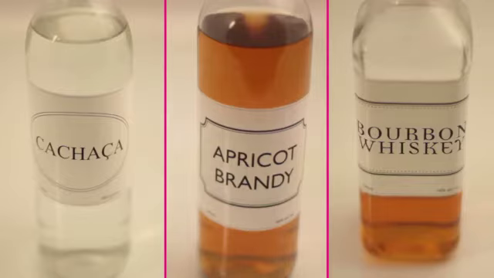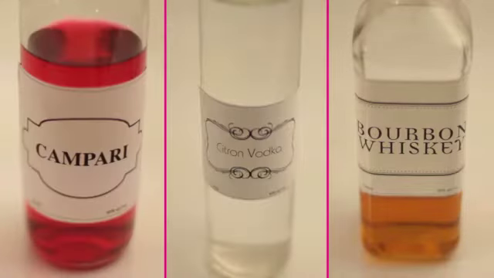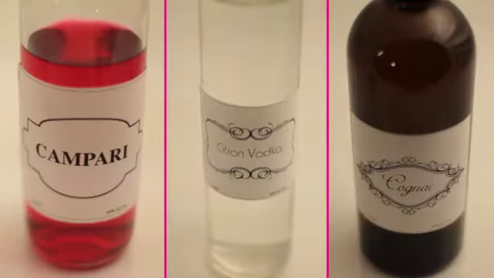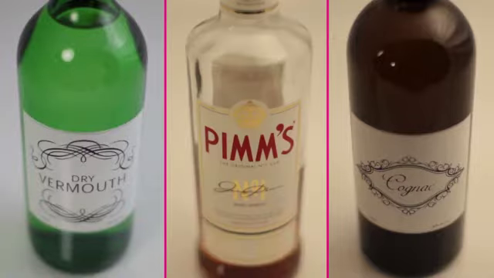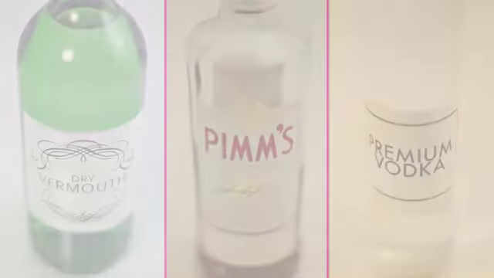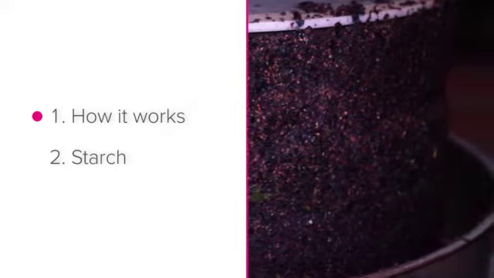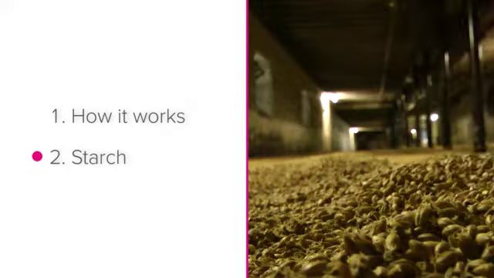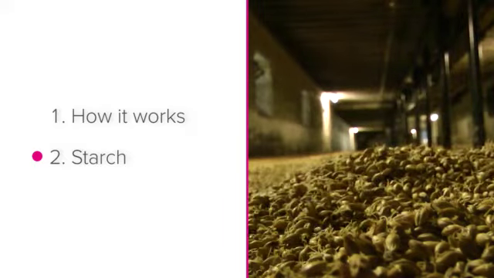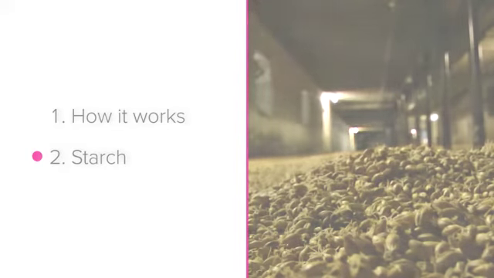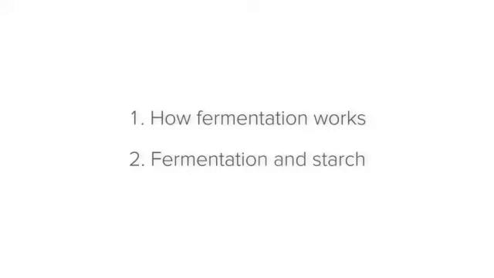This means that every alcoholic product in your bar went through fermentation, and this is why it is so important to know the basics behind it. In this lesson, we'll be looking at how fermentation works and the relationship between fermentation and starch. Let's start by looking at how fermentation works.